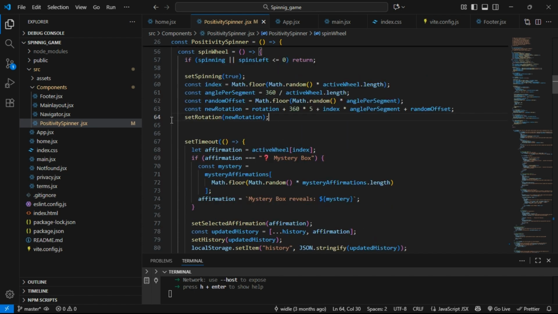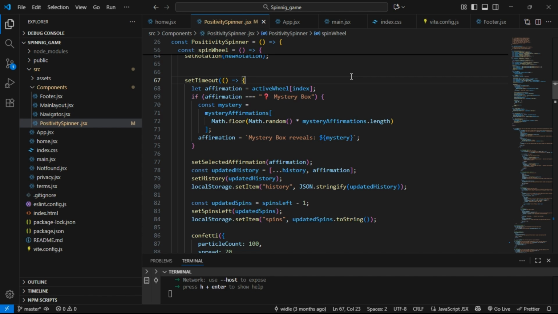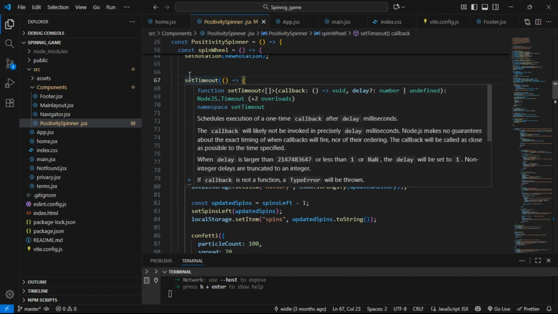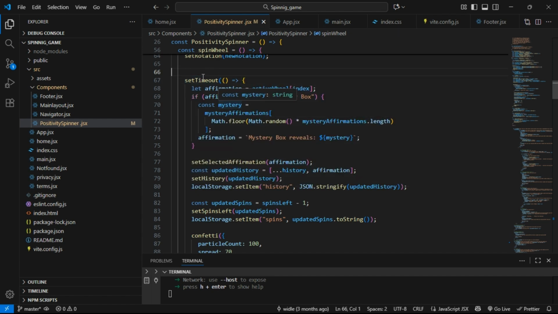Okay, basically I'm going to move on to that. And this setTimeout, if you know JavaScript, you know it is a way to control the timing of your function. You can say there are asynchronous and synchronous ways, and setTimeout is usually asynchronous.